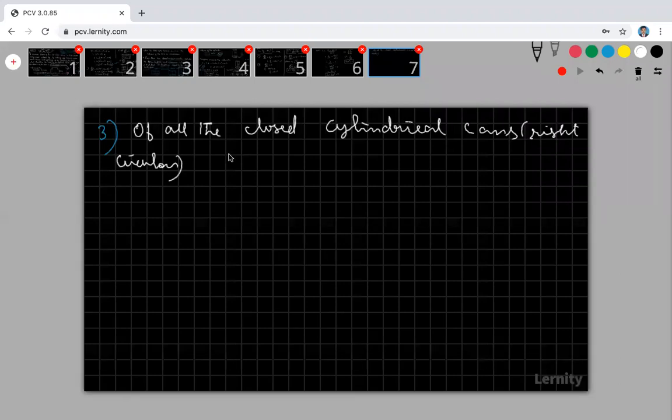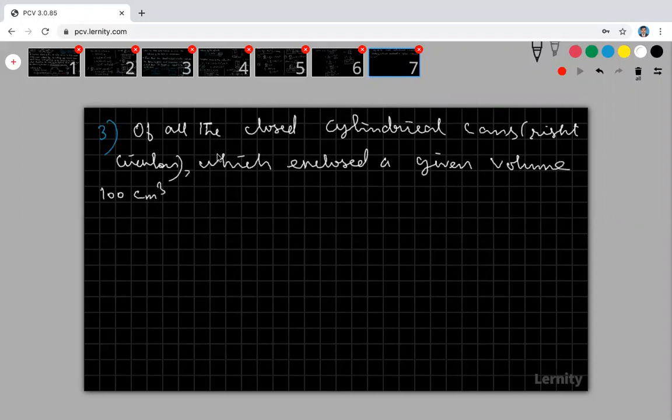A cylindrical can, it may be some water can, anything you may consider, which encloses a given volume of 100 cubic centimeters.